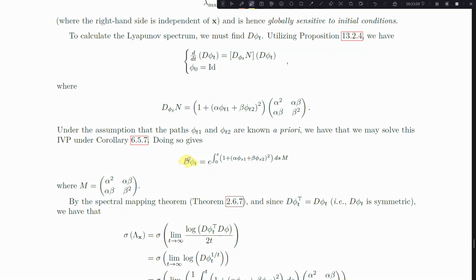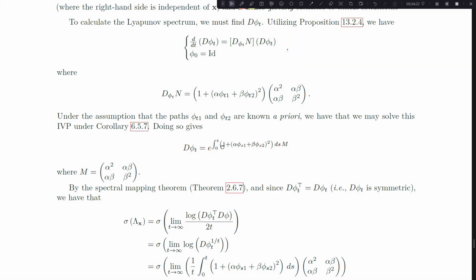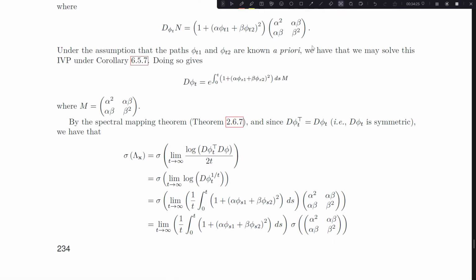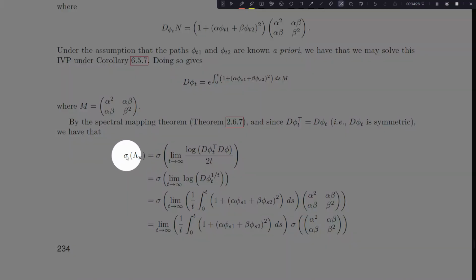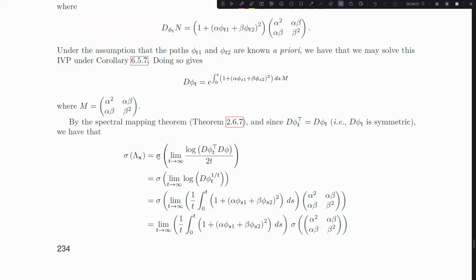And so because of that, we actually have a nice expression for the Jacobian of the flow, and it looks like an exponential with a matrix in it, right? The matrix exponential, and then I'm just left with this integral of the terms related to the flow. They're not exactly the flow, but they're related to the flow. And what we can do with that expression then is actually compute the Lyapunov spectrum. So I've already put it inside of sigma. I'm just saying I'm calculating the spectrum now.